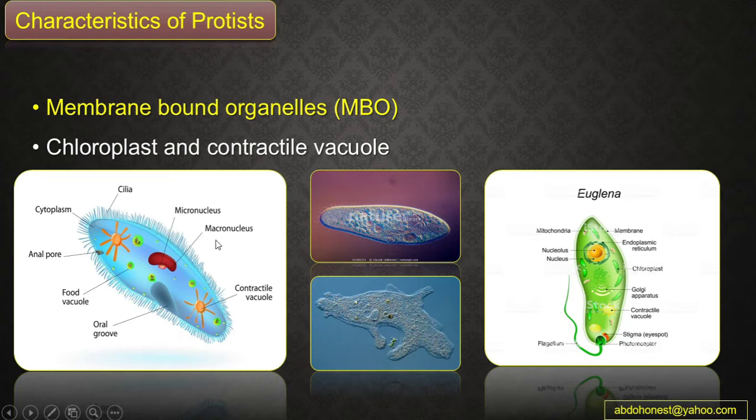And also we have a contractile vacuole, which removes excess water from the organism. Okay, so they have a lot of membrane-bound organelles, which are organelles surrounded by a membrane. As you can see, guys, the organelles are enclosed in a membrane. We have the Golgi complex, contractile vacuole, endoplasmic reticulum, nucleus, and a lot of organelles inside these cells or these organisms.